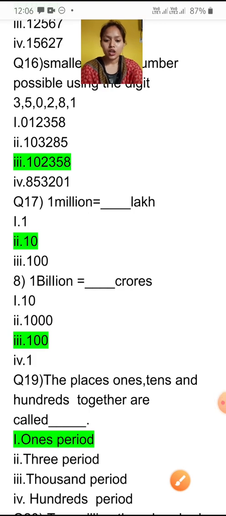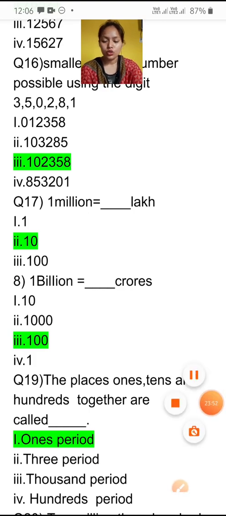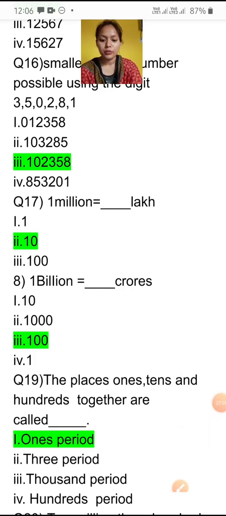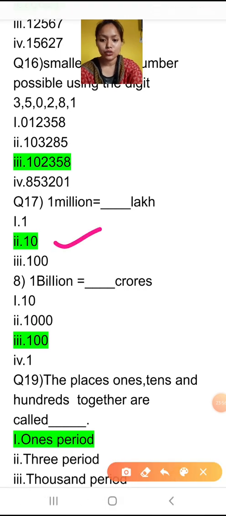Question 17: 1 million equals dash lakhs. So 1 million is equal to how much? 10 lakhs. You can see this from the Indian and international system list as I have provided. 1 billion equals dash crore. So it is 100 crore. 100 crore will be equal to 1 billion. When you compare the international and Indian system lists, you will get to know this.